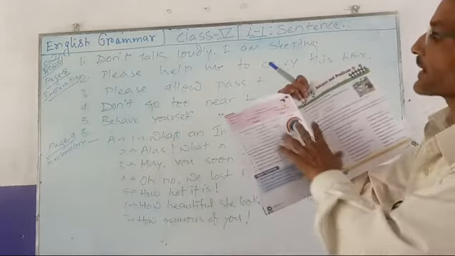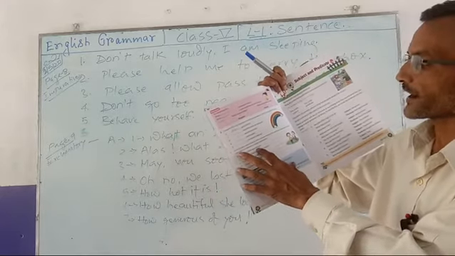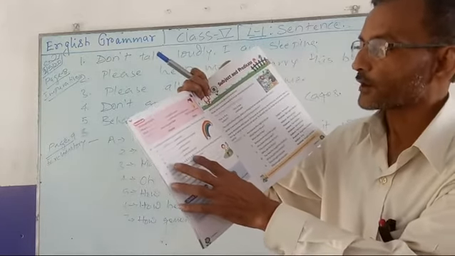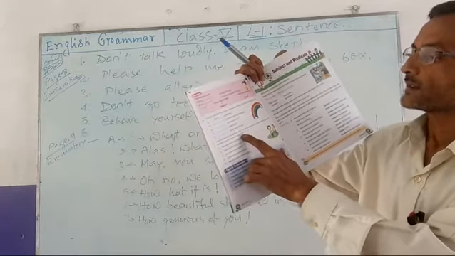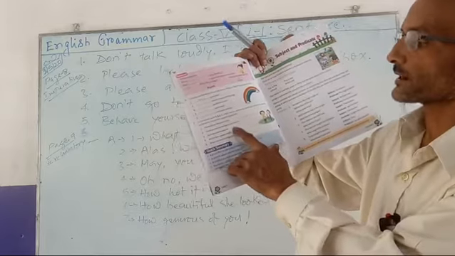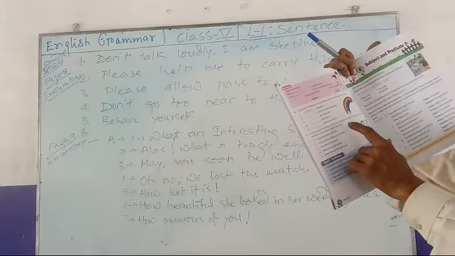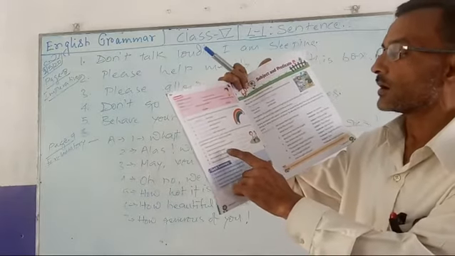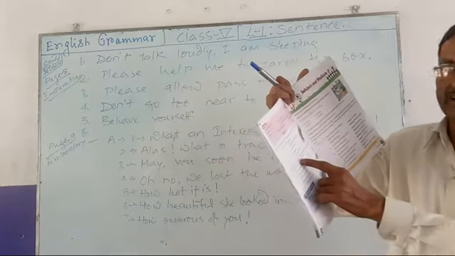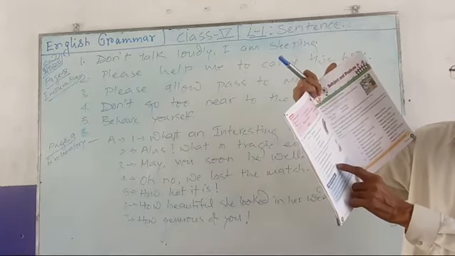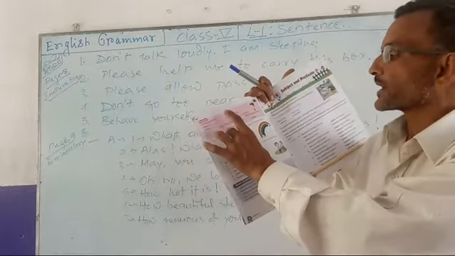This part is not a big thing for you. Please let me ride your bicycle. It is a request, so R will come here. Could you tell me the way to the station? This is a question, so Q will be here. Do not disturb the patient. It is an advice. So, Ashoka was a great emperor. It is a sentence, as is Mount Everest is the highest peak. So that way you should do. In order to finish it, you have to make a sentence here.